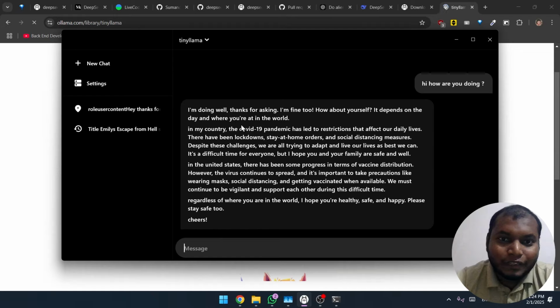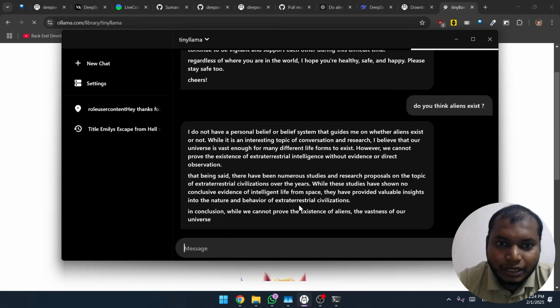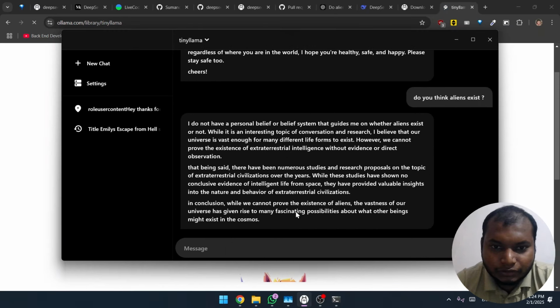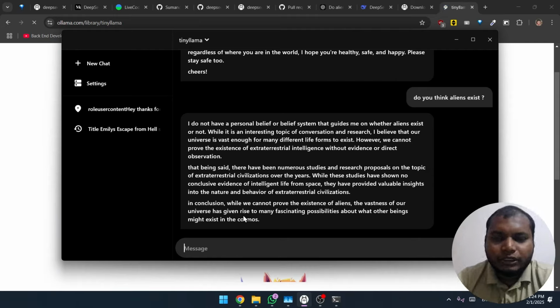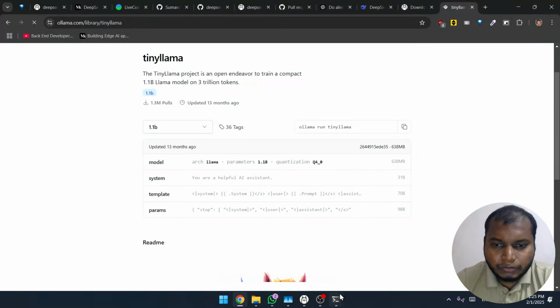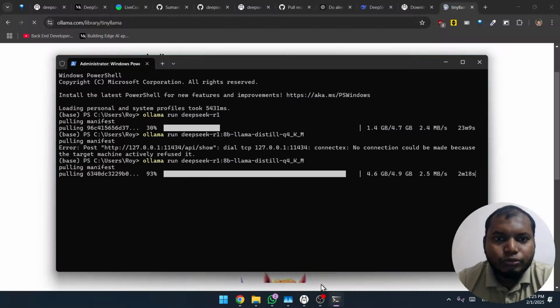It is still stuck in the COVID-19 era. But we can basically ask it the same question, right? Do you think aliens exist? I mean, this is a very basic question that I always ask. And because we cannot prove the existence, okay, very generic answer. So this is a very small model with very limited information that you can run on your system and have a chat.